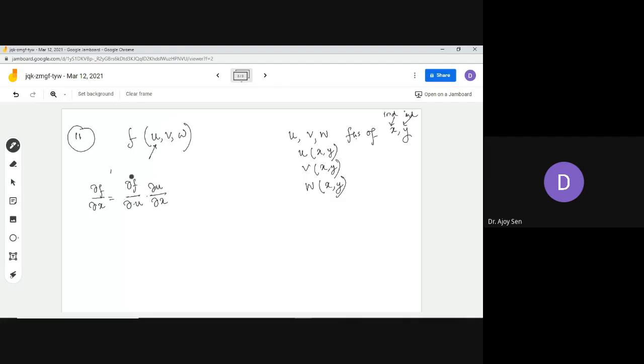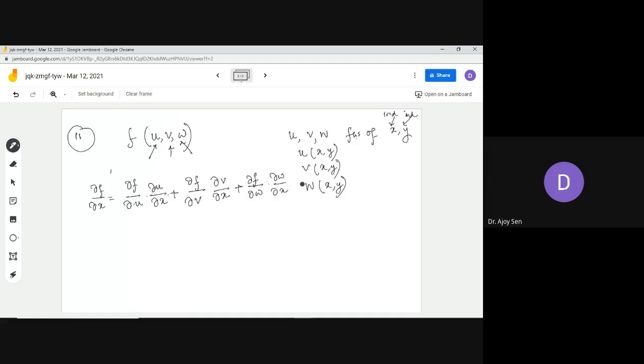So this contribution will be there from this part, and another contribution can come through this part. Just write this part again, just change u to v and write everything the same. That is del f del v, and this is also that, for w. So this will be del f del w into del w del x.